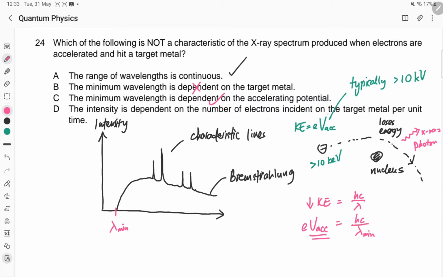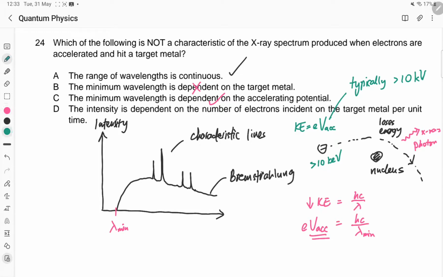Finally, let's round it up by looking at D. When you fire more electrons on the target matter per unit time, you are, so to speak, transferring more energy per unit time. More energy of what? More KE of electrons into, finally, X-ray being emitted.